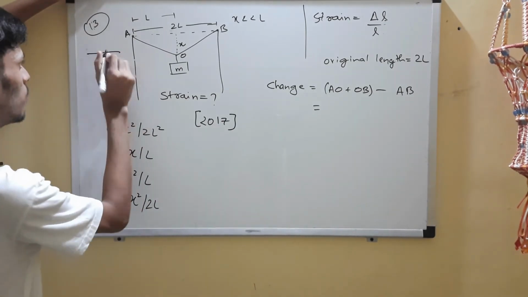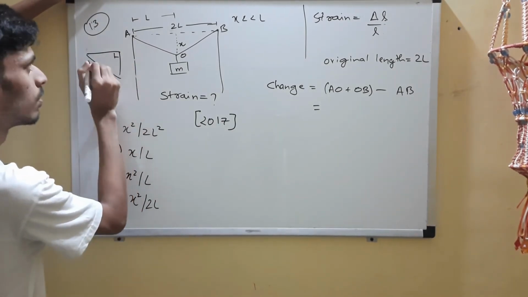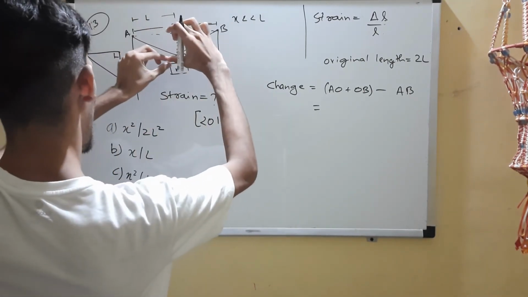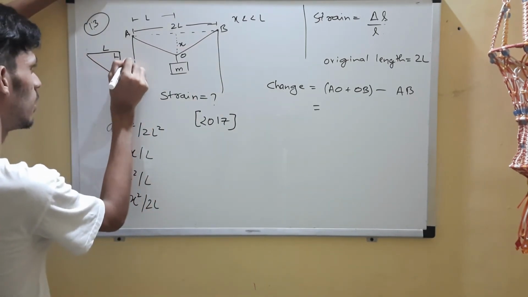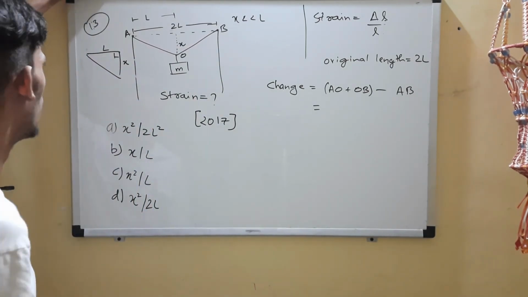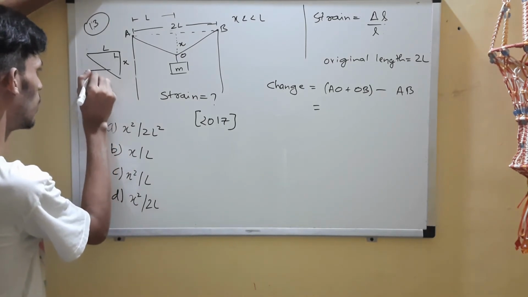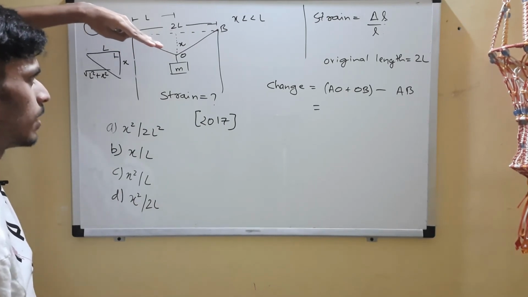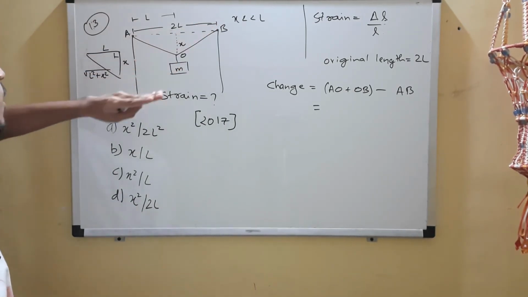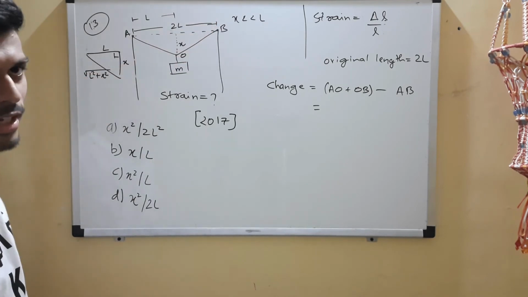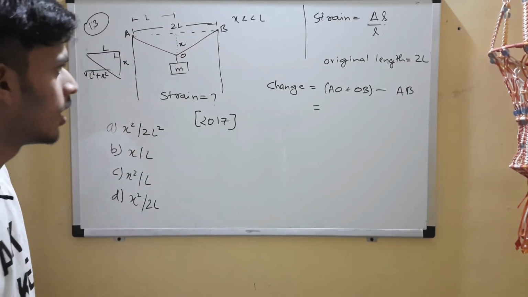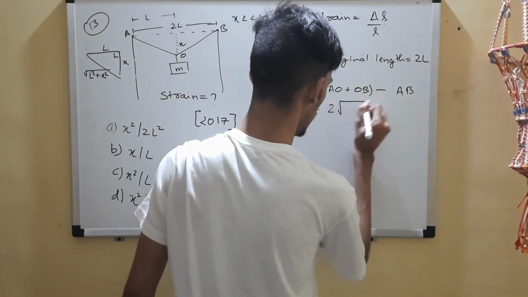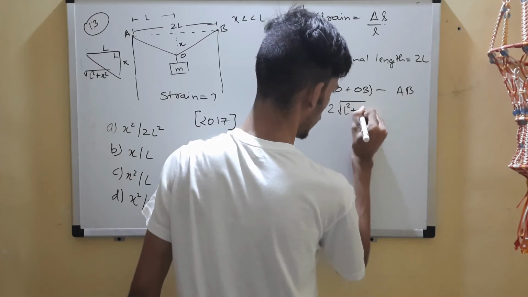So let's find it from this triangle. I'm just isolating this triangle of length L over here and this height x. Base L, height x. Now this being the hypotenuse will have the value under root L square plus x square. In similar fashion over here, this hypotenuse will have the same value, right? It's a symmetric situation. So AO equals OB equals this thing, so that will give us 2 into under root L square plus x square.